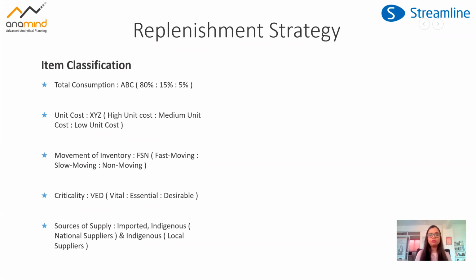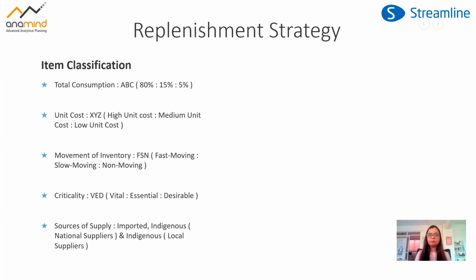For fast moving inventory, we can have periodic replenishments, or if the item is really critical, we can have a min max kind of strategy in place, and we'll discuss these strategies as well. But I just wanted to give you a gist of the different ways of classification. You can decide based on your product lines and your industry which of these classifications would suit your products best, and then we can focus on the replenishment part or the optimization part.